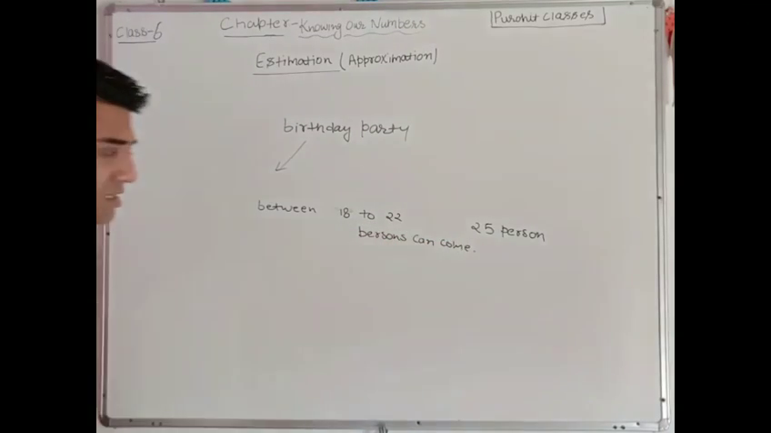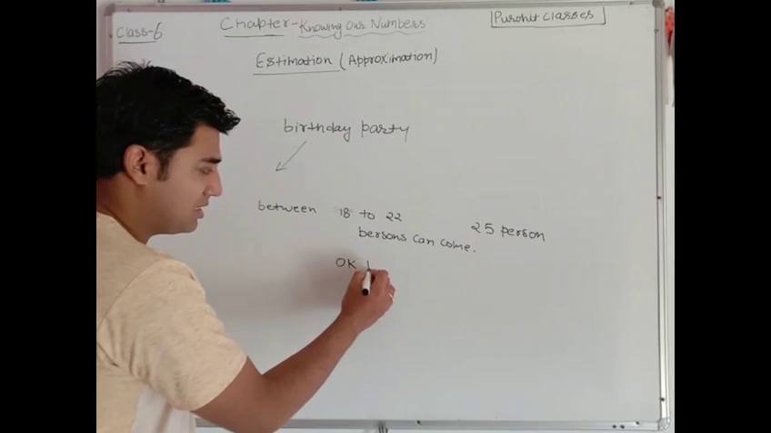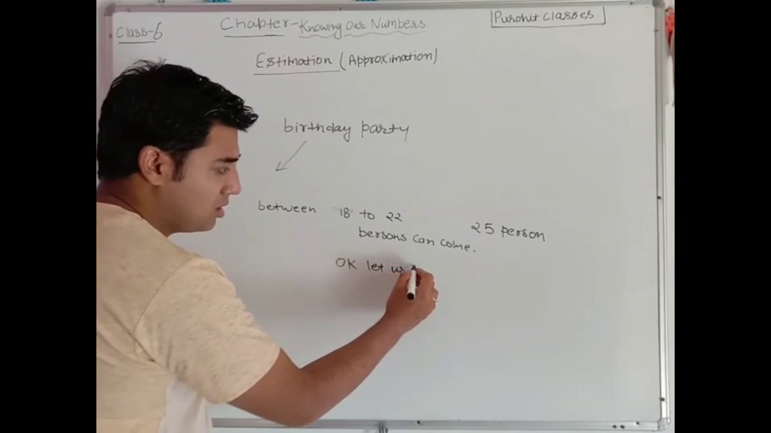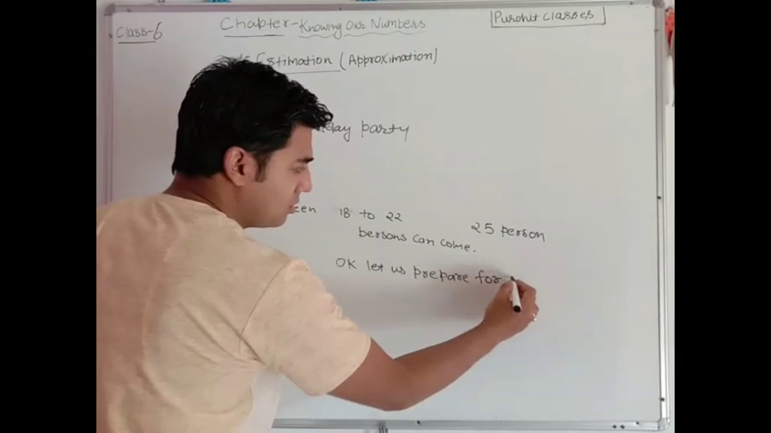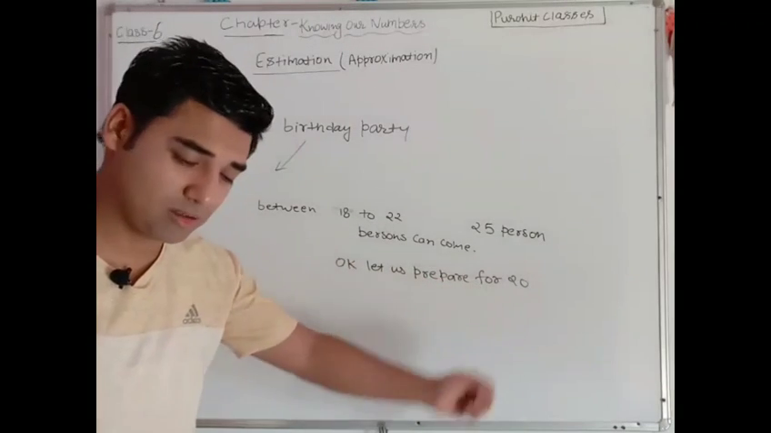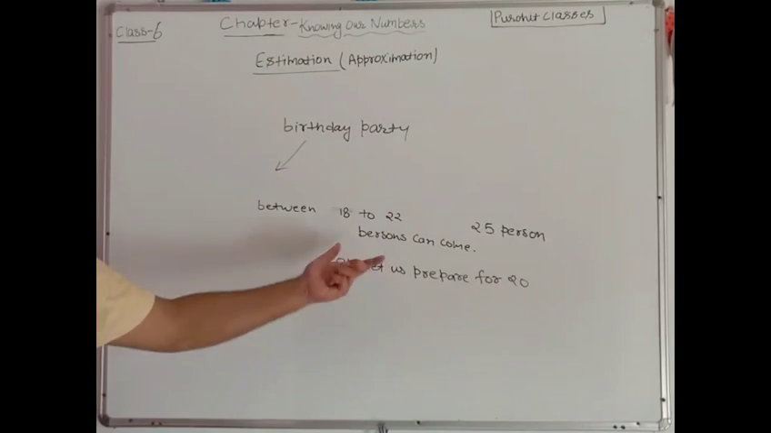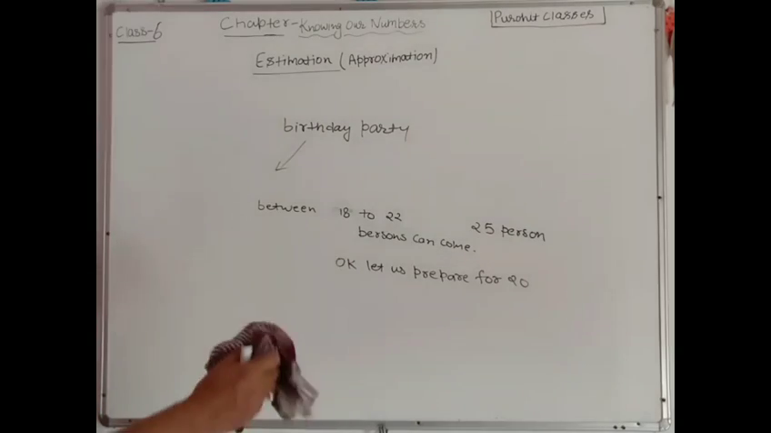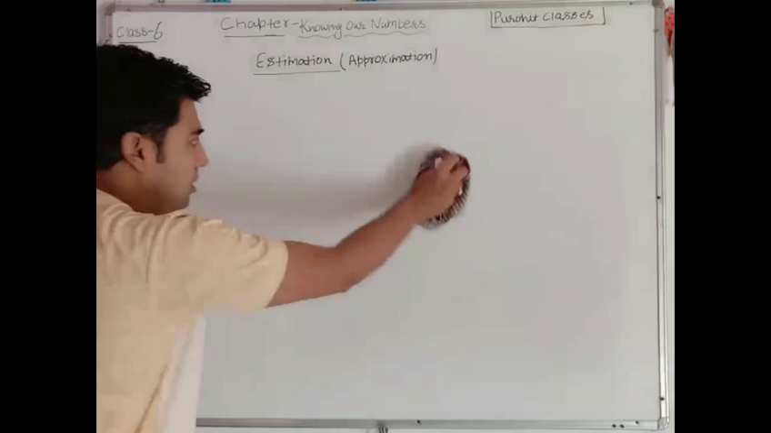Generally we get this kind of idea, and then our parents say okay, let us prepare for 20 friends or 20 persons. Understood? So this is called estimation. When we are not able to calculate the exact value, we go by estimation. This was a very simple example. No need to note it down.